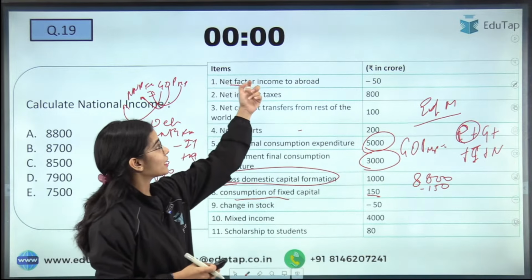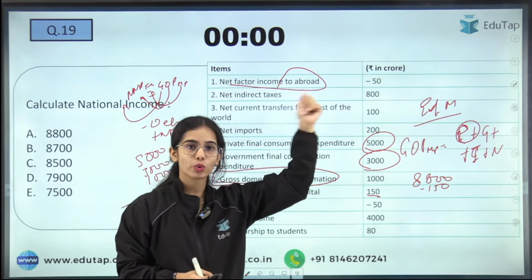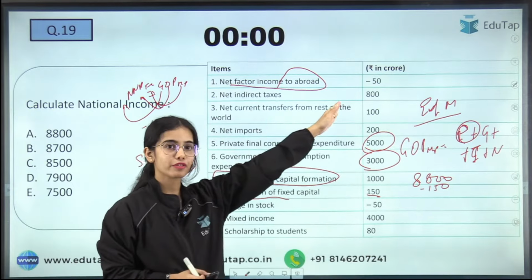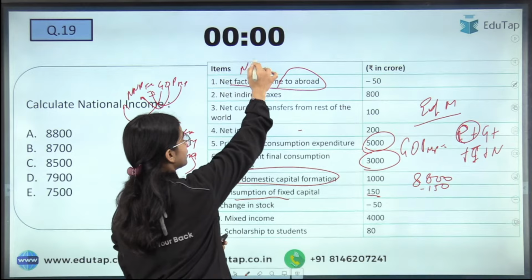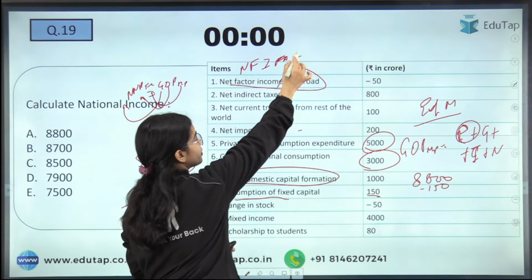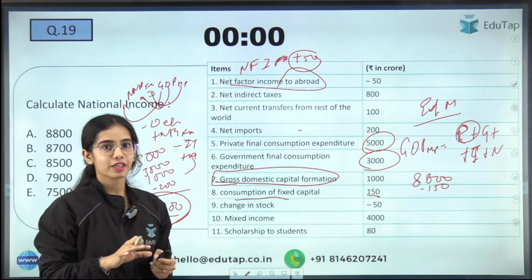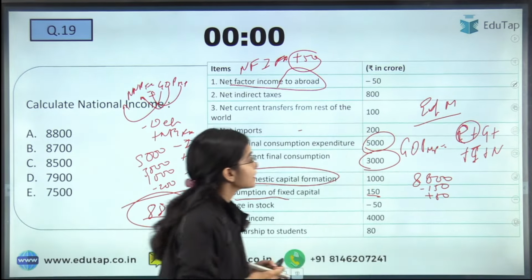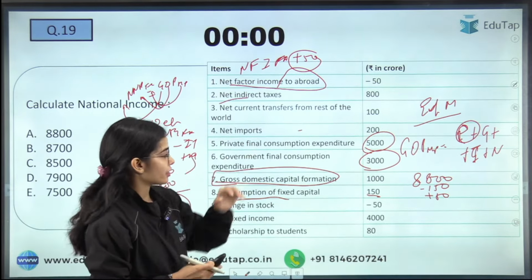Now, what is the net factor income from abroad? Net factor income to abroad is given. To abroad means how much is going outside, but we want to see how much is coming in. So if to abroad is negative 50, that means from abroad is positive 50. So net factor income from abroad will be positive 50. Next is the indirect taxes. The net indirect taxes is 800.